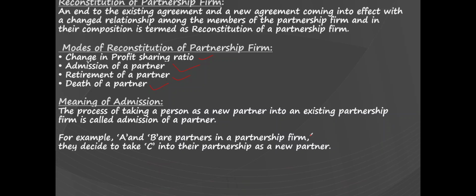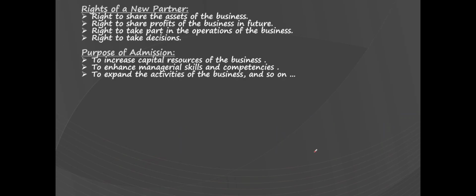Now, in this case, what are the rights of this new partner? The new partner can exercise all the rights of the old partners in the firm. Therefore, the new partner has the right to share the assets of the business. He has the right to share the profits of the business in future. The new partner also has the right to take part in the operations of the business. He can take an active part in the operations of a business concern, and he also has the right to take decisions for the firm.